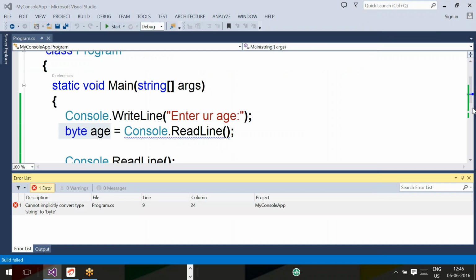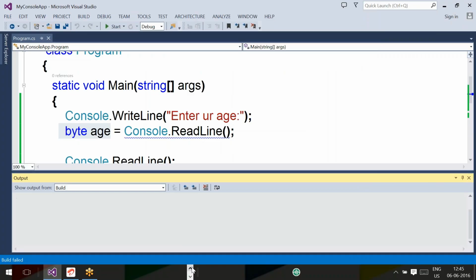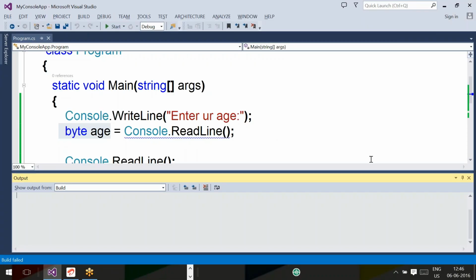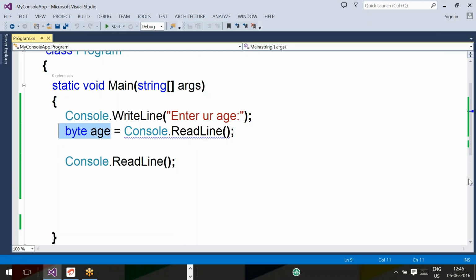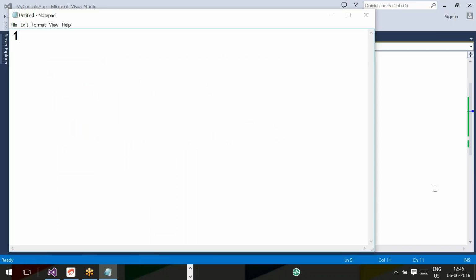In this type of situation, we will go for a concept called typecasting. C#.NET supports two types of typecasting.